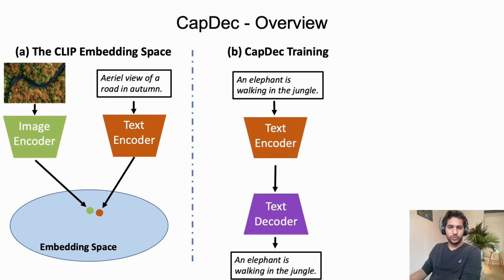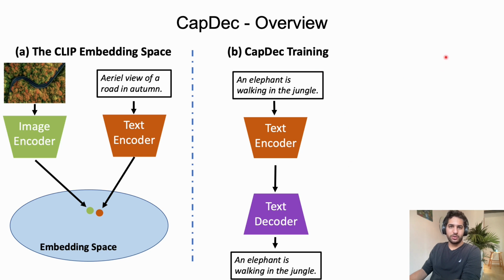Now, on training stage, what we do is we take the frozen CLIP encoder of text and we train our text decoder to reconstruct its original text from the text embedding of CLIP. So essentially, we don't use any image at training stage, and we only do text reconstruction.